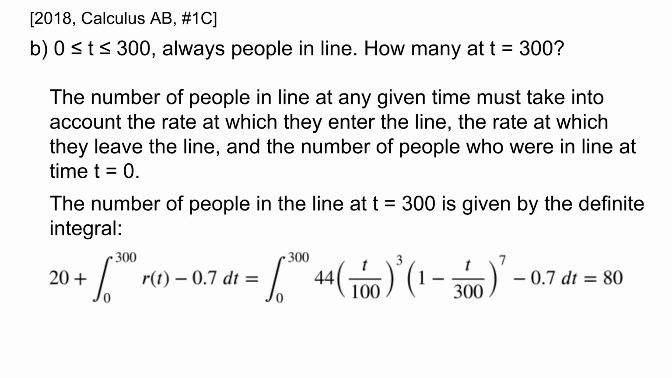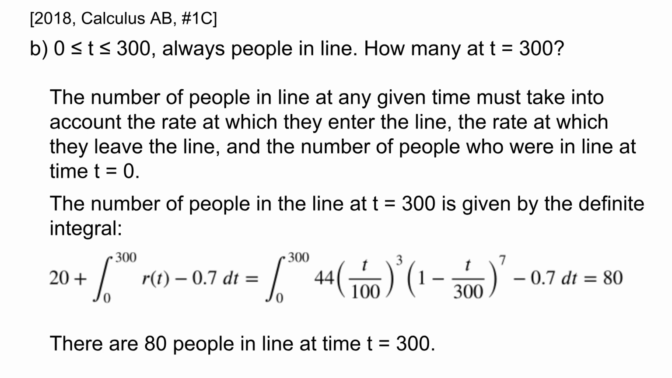The number of people in the line at t equals 300 can be found using the definite integral 20 plus the integral from 0 to 300 of r of t minus 0.7 dt, which is equal to 80. Therefore, we can conclude that at time t equals 300, there are 80 people in line.